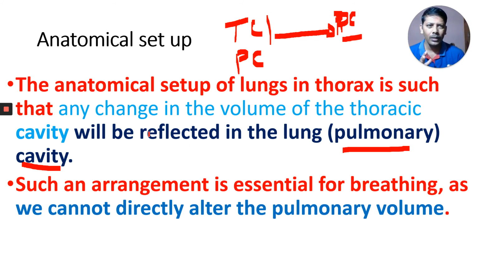If anything wrong is done by you, that will be reflected in your parents. We have to keep in mind that whatever we do, whether good or bad, will be reflected in our parents. If you do good deeds, good things, your parents will feel very happy. Like that, here, in the anatomical setup of the lungs, where are the lungs?